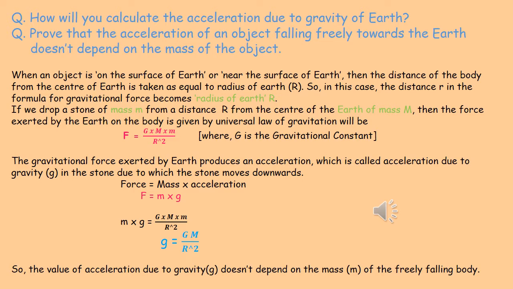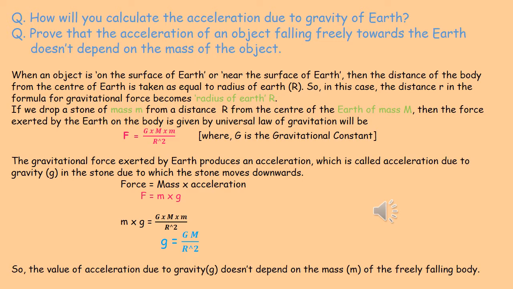We are considering an object which is on the surface of Earth or near the surface of Earth. Then we'll consider that the distance of the body from the center of Earth is taken as equal to the radius of Earth r.